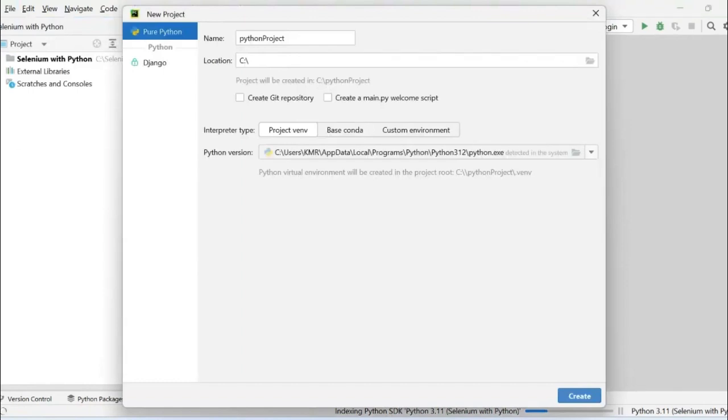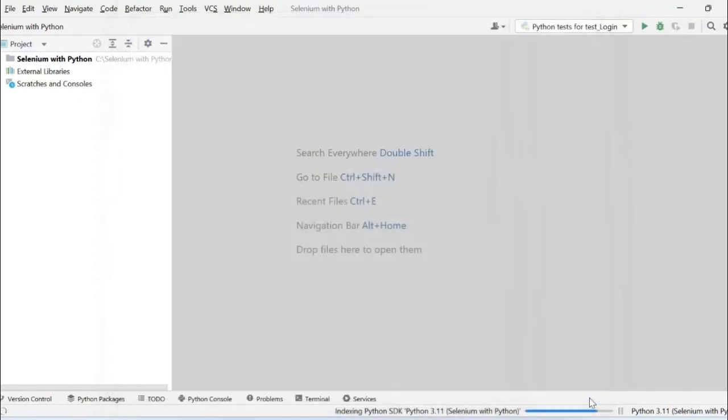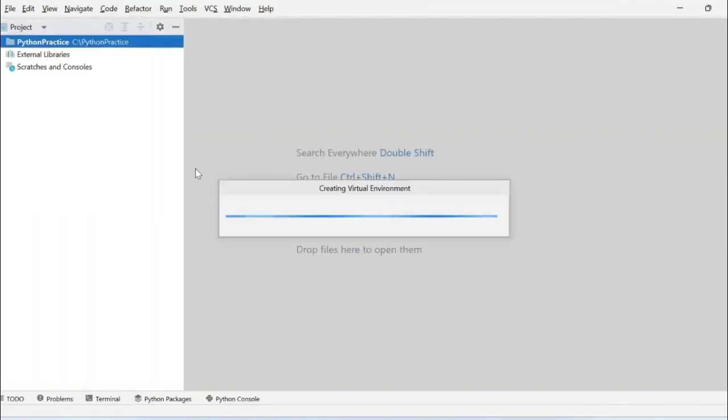Upon installing, you will land onto this particular page. So this is the Python project. This is the location, and the name is Python practice. And if you can see, this is the version which is automatically selected because this is the thing which we have already specified in environment variables. So that is the reason why it has already chosen this particular version. Click on create. If we click on create, it will open this particular window.